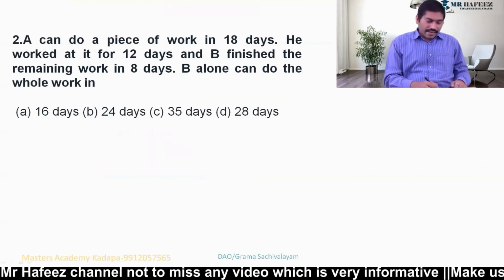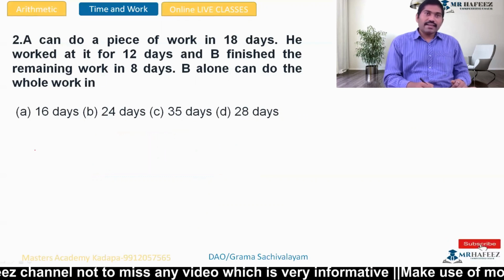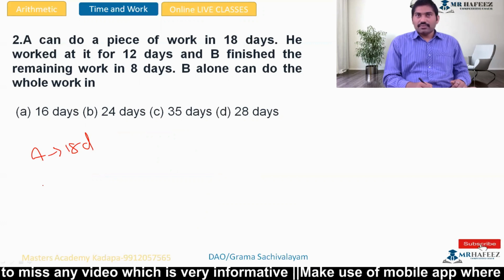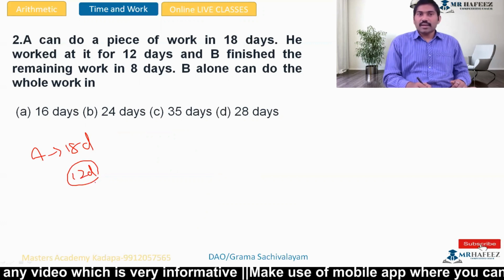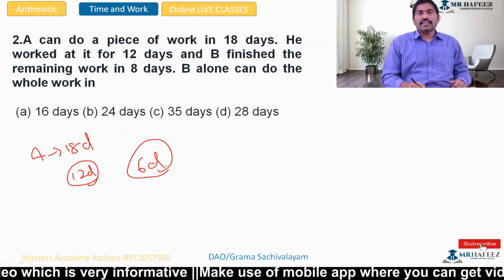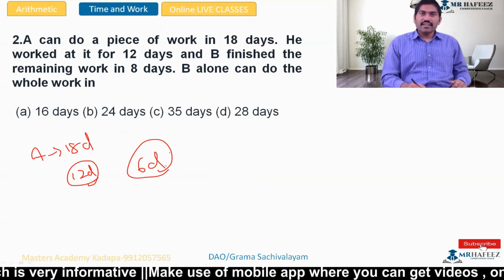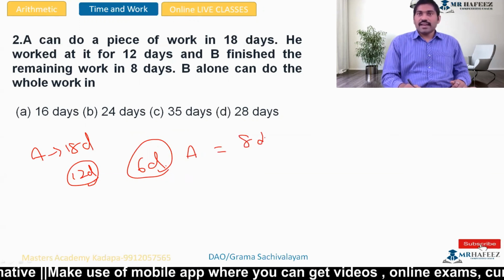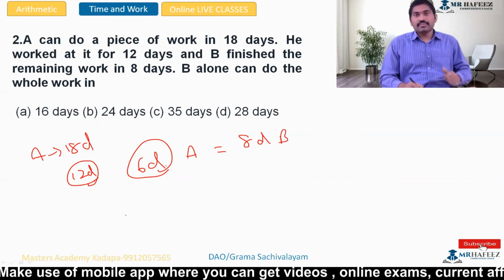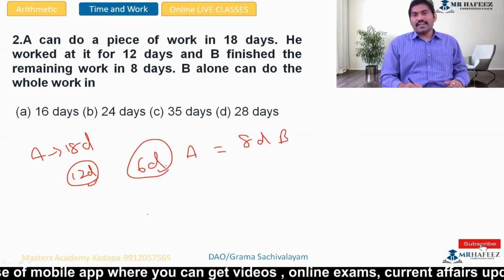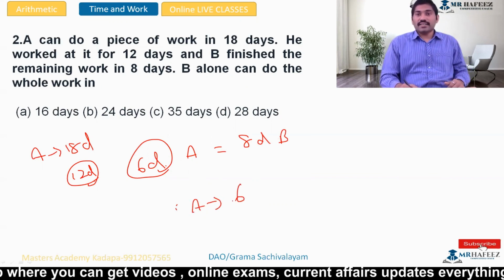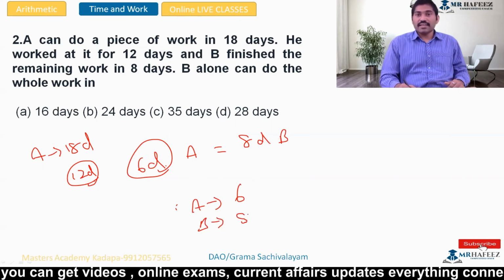Next question. A can do a piece of work in 18 days, and he worked at it for 12 days. So 12 days' work completed, only 6 days' work is left. And B finished the remaining work in 8 days. That means 6 days of A is 8 days of B. This is very simple. So B alone in how many days? A completed the part in 6 days, B completed the same part in 8 days.